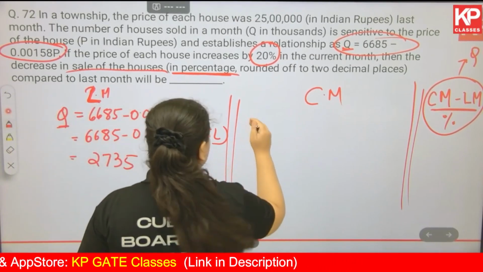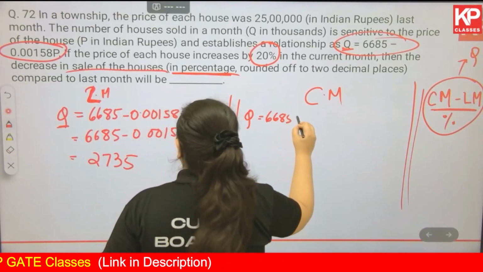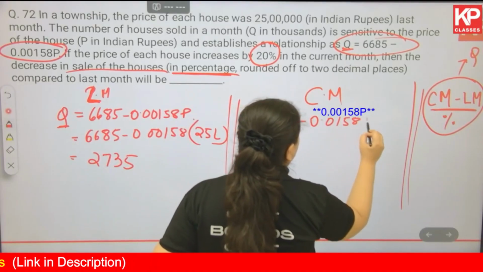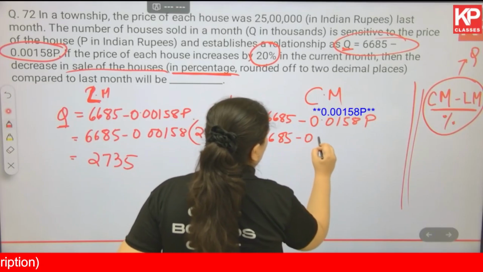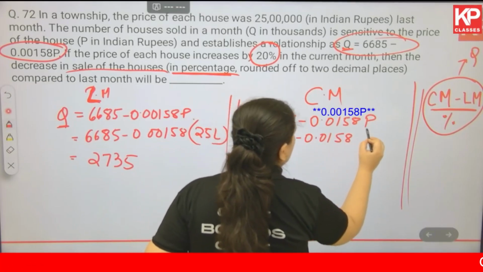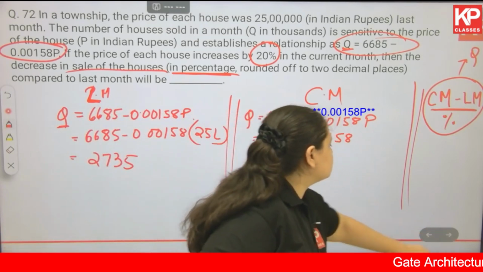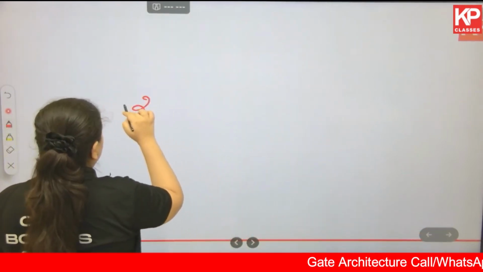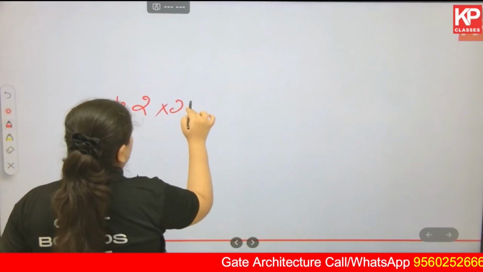Now current month Q equals 6685 minus 0.0158p, which equals 6685 minus 0.0158. What is P in this one? There has been a 20% increase. So 20% increase in 25 lakh. So you can write it down as 1.2 multiplied by 25 lakhs.